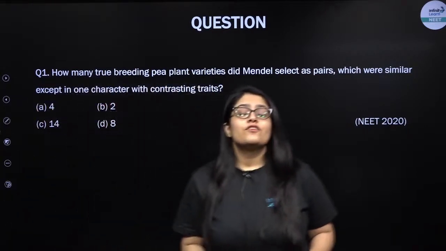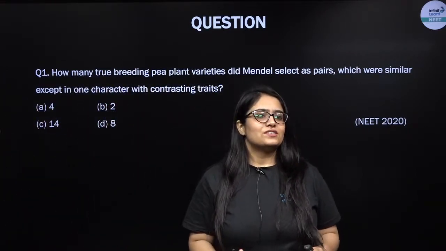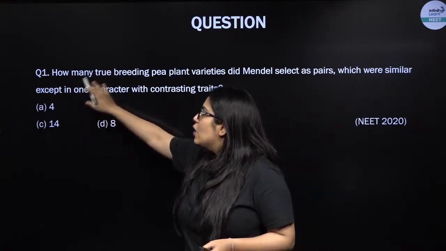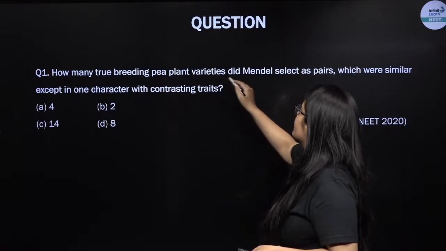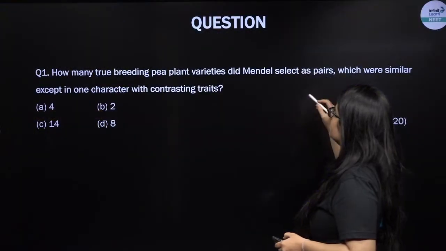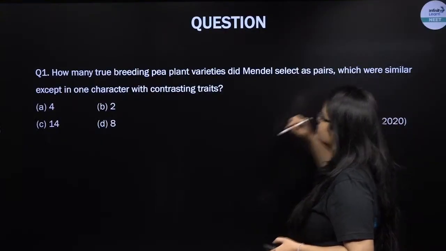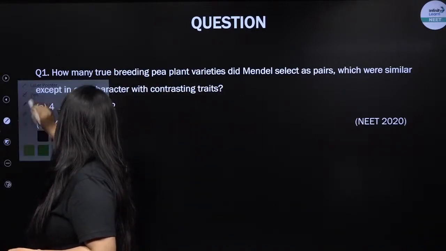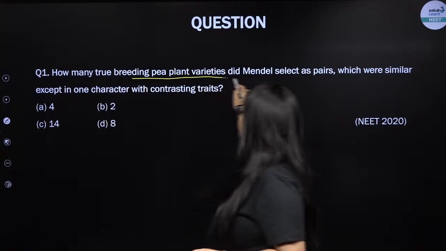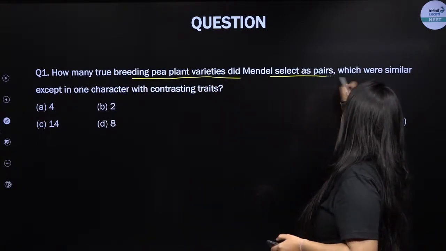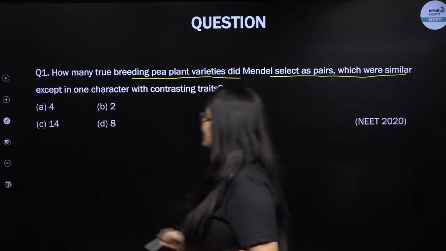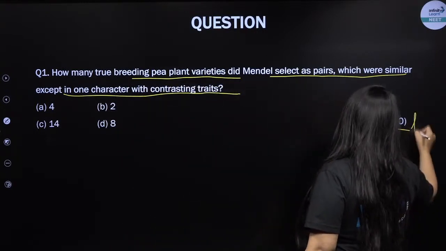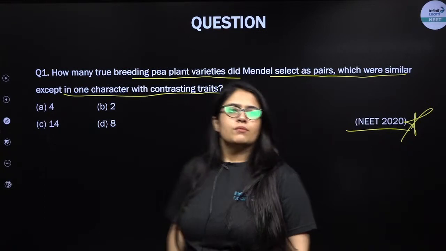Okay, so thank you very much students for cooperating with me, and we are back now with the very first question. How many true breeding pea line varieties did Mendel select as pairs which were similar except in one character with the contrasting trait? This question was asked in NEET 2020. Come on, give it a try.